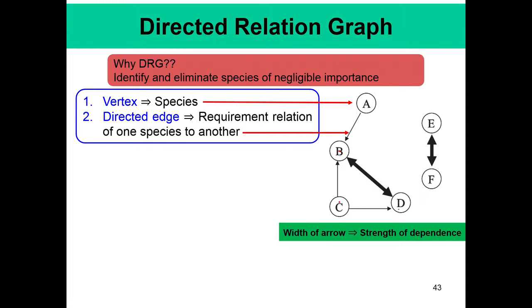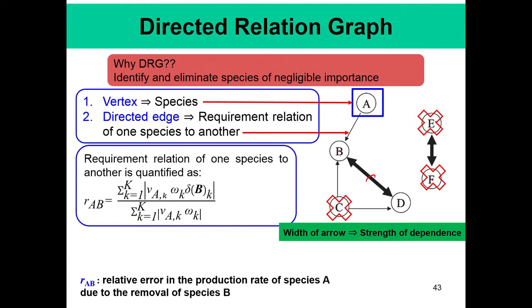Here it suggests that B and D are very strongly related. It is a very important reaction because of certain reasons, which is represented by the width of this arrow. Of course, there is no connection between A and E, and as a result there is no arrow between A and E, but E and F are connected to each other. Okay. So, the idea is that